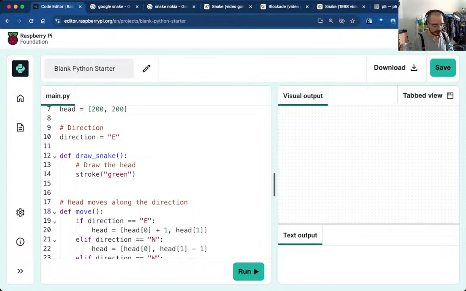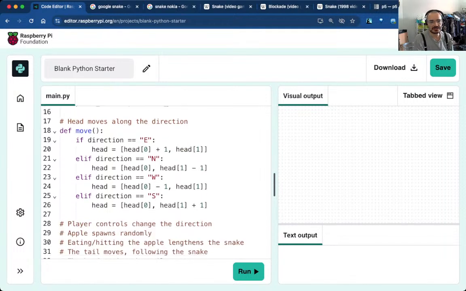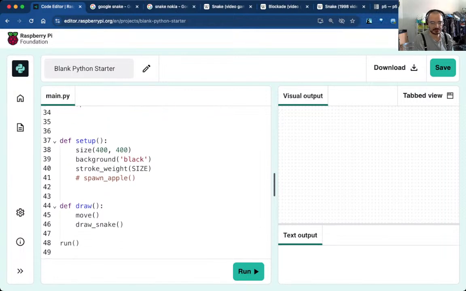And we are going to do point at coordinates head 0, head 1. You wish there was polymorphism so that you could pass the list of 2 elements. Maybe if I do a tuple, it will work. But yeah, that draws the snake. So we have background black, stroke weight, respond, the apple, which no, we get move and we get draw snake.